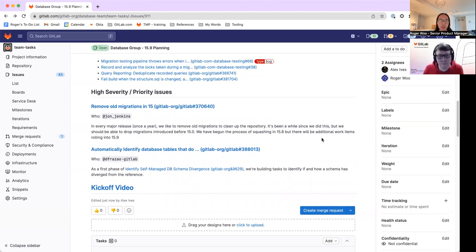Alex, anything else you want to highlight here? Yeah, there's an exciting new addition to our remove migrations in 15 issue. Because we added the required stop in 15.4, we've expanded the scope of that issue very slightly to take us all the way to that required stop, rather than stopping at the previous required stop, which is when we filed this issue.